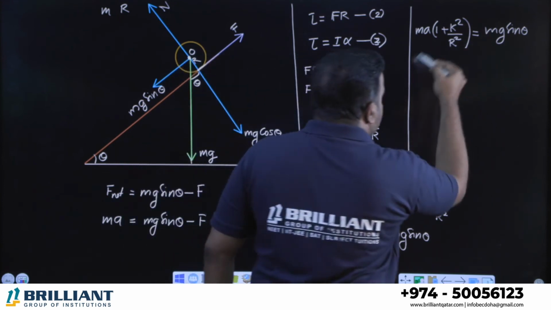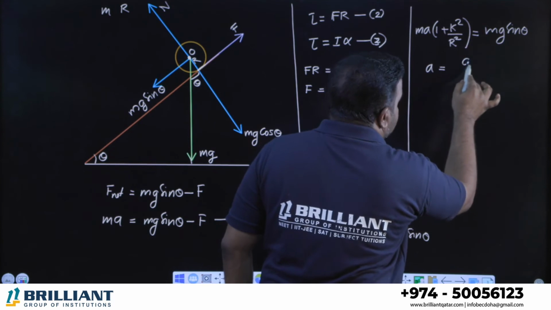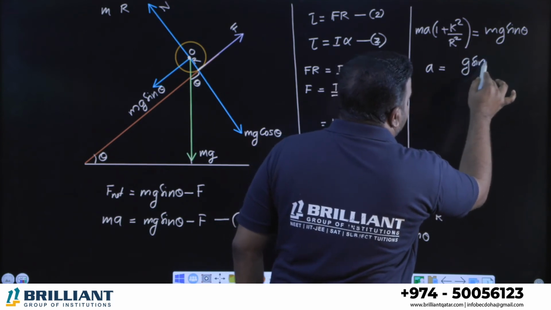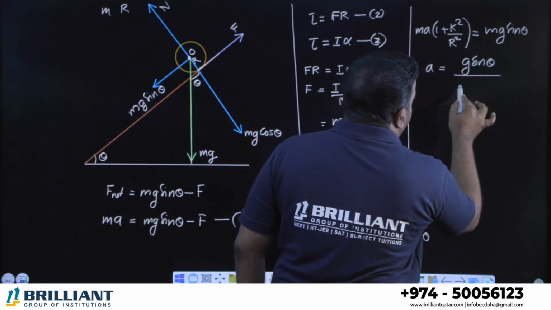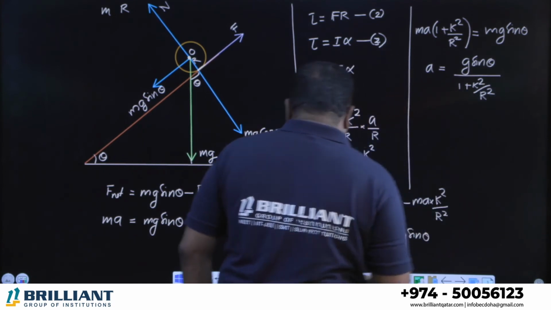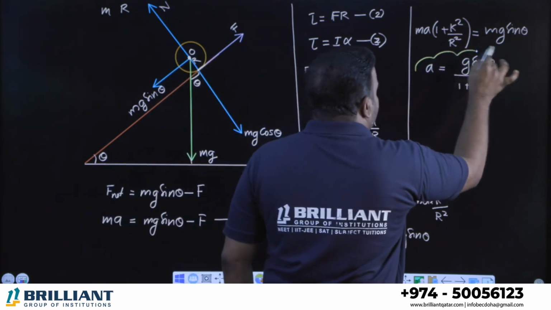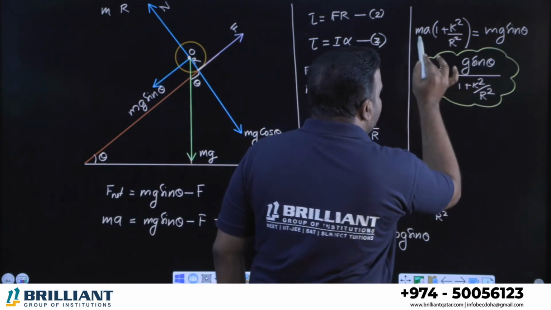So from this, m is common and will get cancelled. We need to find A. So A is equal to what? Look at the result. It is g sin theta divided by 1 plus K square by R square. This is our required result. Acceleration of a body which is rolling down an inclined plane is equal to what?